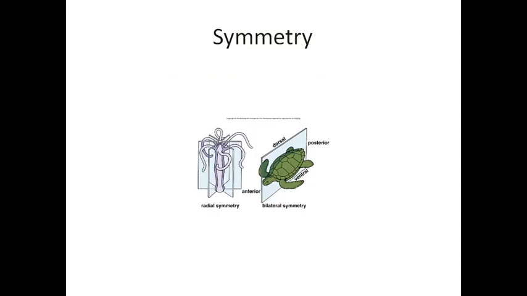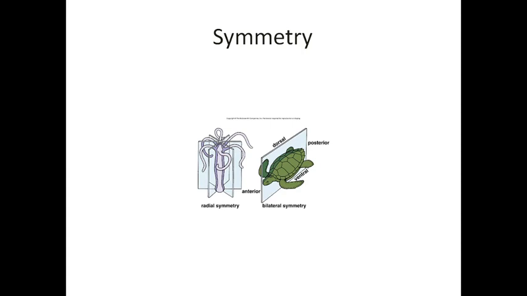What does symmetry mean, sir? Symmetry means that if you cut the body of an animal and get equal halves, that is called symmetry. Whether it is cut from top to bottom or side to side, any side you can cut, but it must give two equal halves.